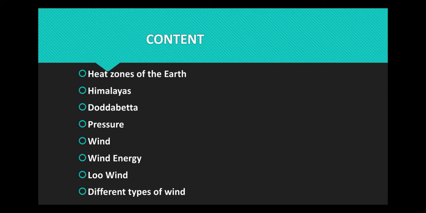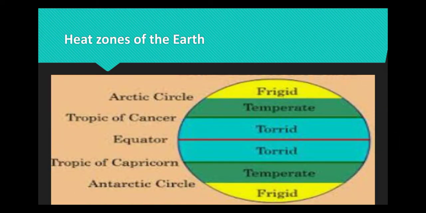In this Part 3 of Atmosphere, you are going to learn heat zones of the Earth, Himalayas, Doddabetta, pressure, wind, wind energy, local wind and different types of wind. Heat zones of the Earth. The Earth is spherical in shape, resulting in different parts of the Earth getting heated differently based on the heat received from the Sun.